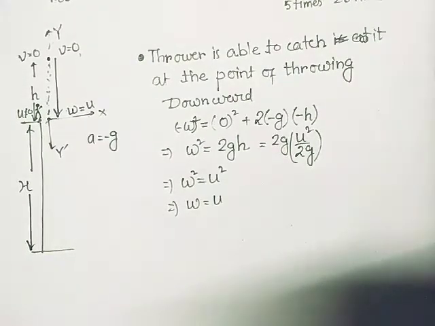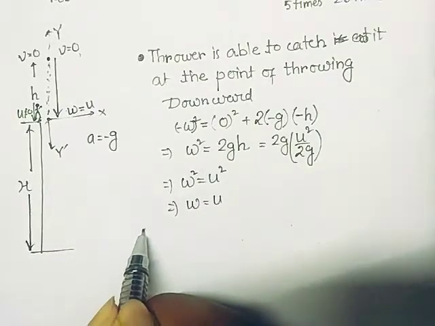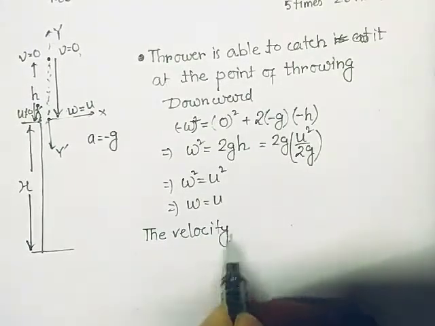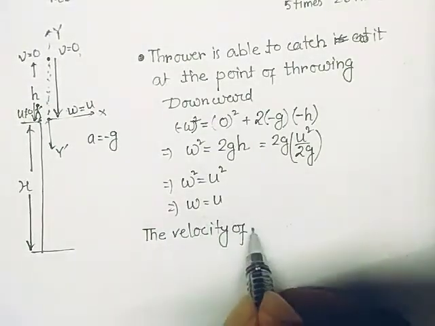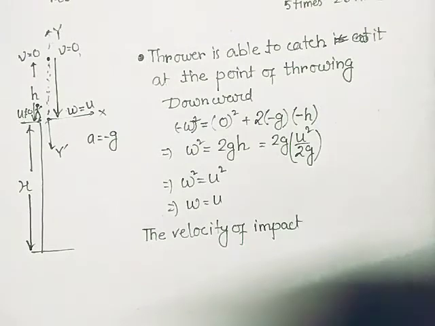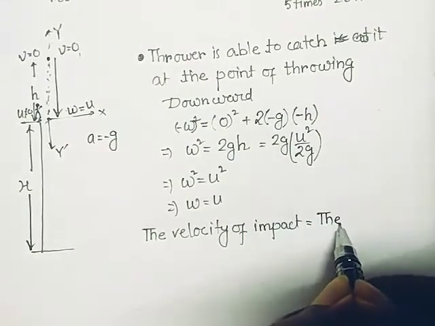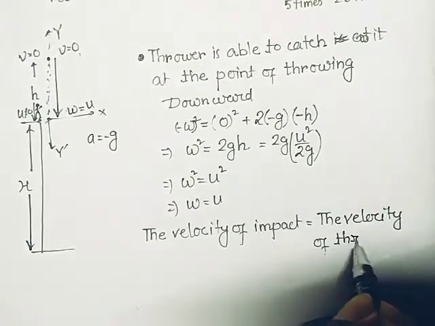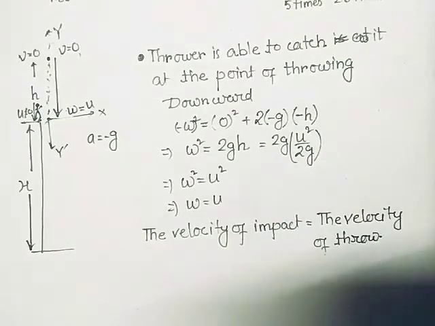So this calculation allows me to write one sentence: the velocity of impact, that is when the thrower or the boy catches this ball, should be equal to the velocity of throw. So this also satisfies the principle of conservation of energy. In the next video we will show whether the time taken by it is equal or not.